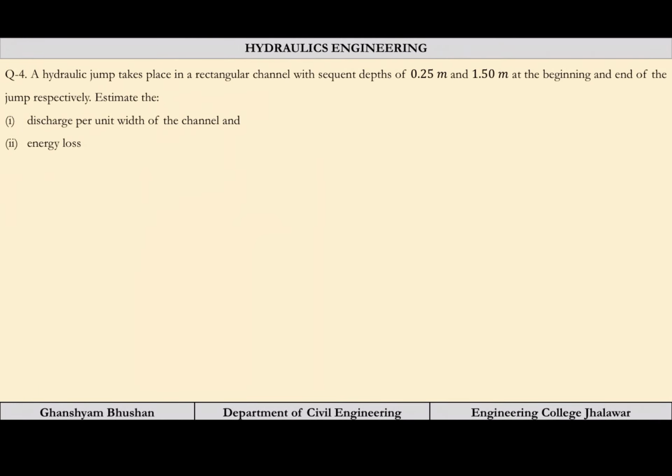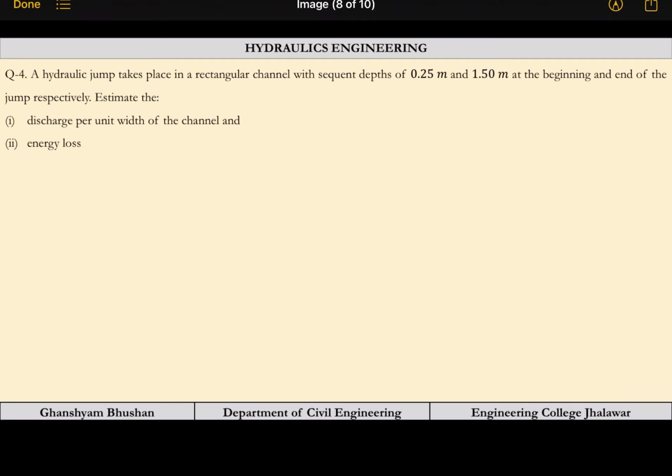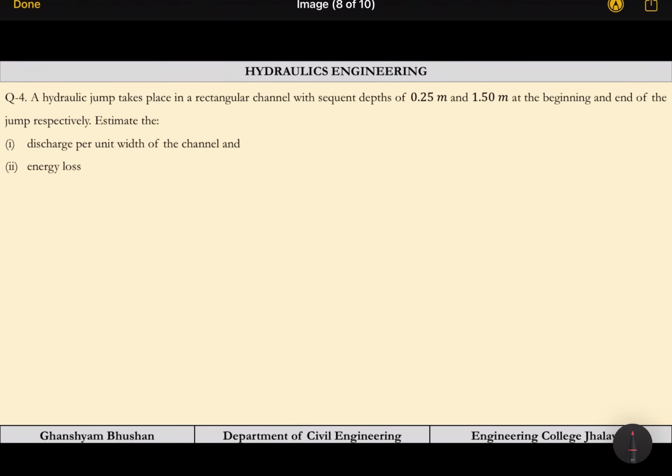The next problem is, a hydraulic jump takes place in a rectangular channel with sequent depths of 0.25 meters and 1.5 meters. So now depths are given to us at the beginning and the end of the jump respectively. Estimate the discharge per unit width of the channel and the energy loss. Energy loss is very simple. Y1, y2 are given to you. Only the discharge per unit width we have to calculate. So how can we calculate?